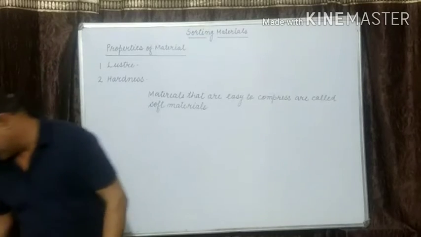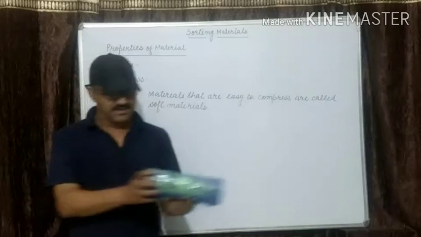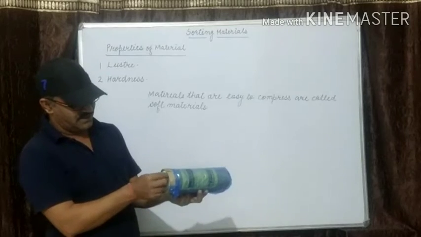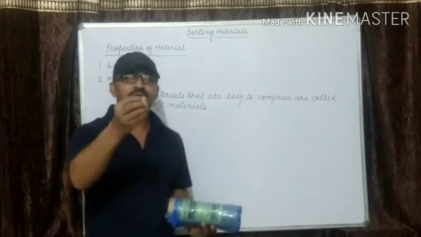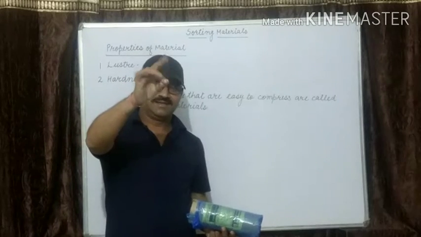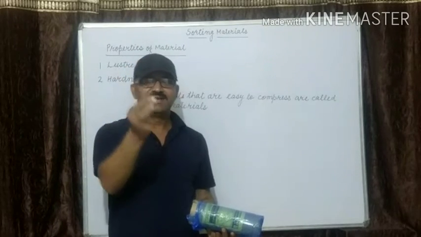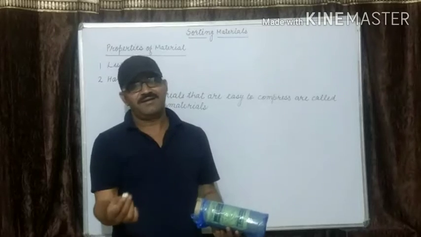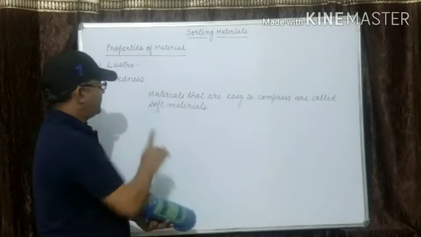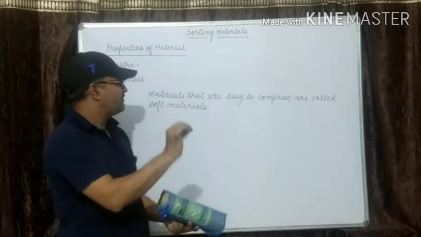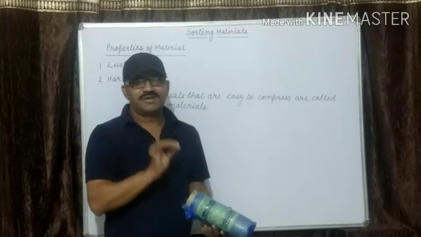For example, this is cotton. You can compress it easily. This is a soft material. What is the definition? Materials that are easy to compress are called soft materials.